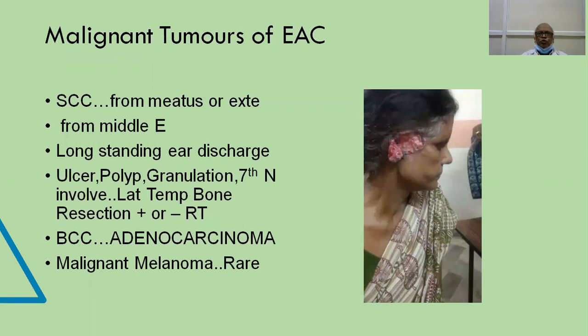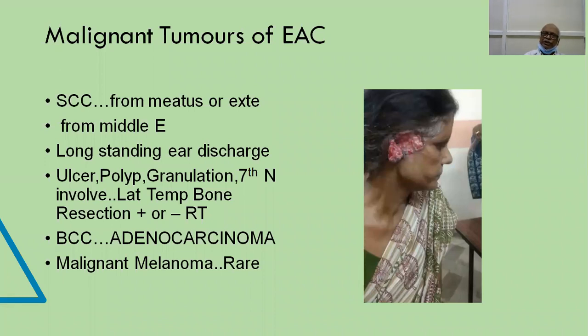Coming to the malignant tumors of the external canal, there may be squamous cell carcinoma, which is most important. Squamous cell carcinoma may be directly from the external canal, or it may be extending from the middle ear cavity. Generally, these people will have long-standing ear discharge.